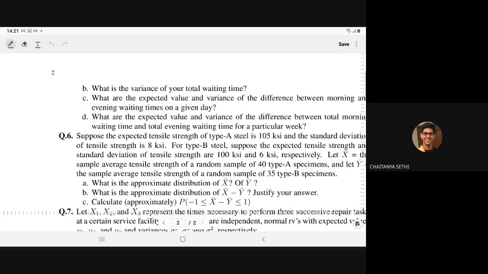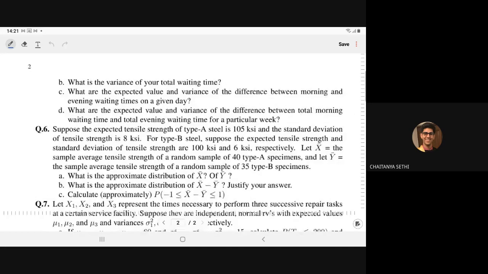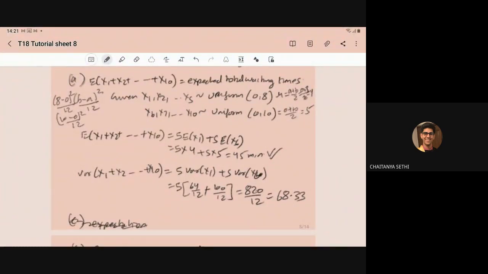Now, in part C, what are the expected value and variance of the difference between morning and evening waiting time on a given day? So you can consider any day. Let us take the first day, that is x1 and x6.